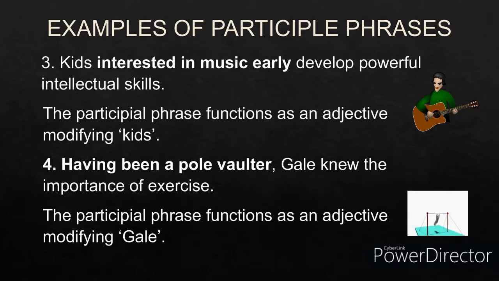Fourth example: Having been a pole vaulter, Gail knew the importance of exercise. Now having, this is a past participle, this is a perfect participle. Having is beginning with having. So having is a perfect participle. Having been a pole vaulter is a participle phrase. Why? Because it is describing the noun Gail. What does Gail know? She knew the importance of exercise. Why? Because she was a pole vaulter. So having been a pole vaulter is a participle phrase functioning as an adjective because it is modifying the noun Gail.